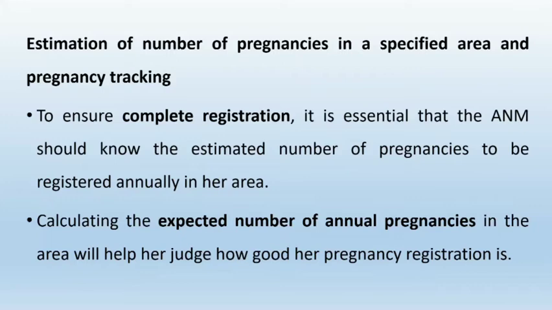To ensure complete registration, it is essential that the ANM knows the estimated number of pregnancies to be registered annually in her area. Calculating the expected number of annual pregnancies in the area will help her to judge how good her pregnancy registration is.